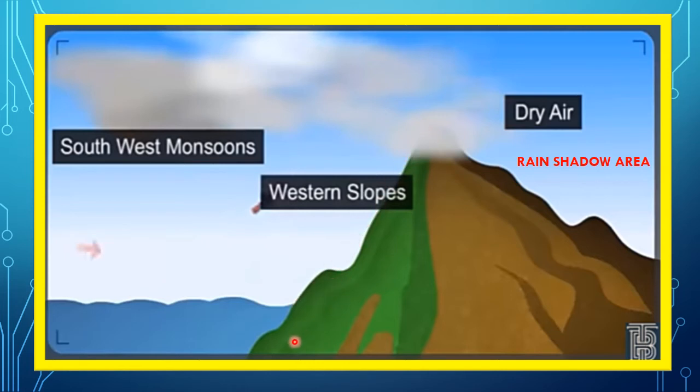So thick forests are here, and by the time they cross over to the eastern slopes, now these clouds do not have that much moisture, they are dry air, so little rainfall that they get. And that is the reason why there is less vegetation on the eastern slope, because this area lies in the rain shadow area or the leeward side of the mountain. The western slopes are on the windward side, they're carrying the monsoon winds, whereas the eastern slopes lie on the leeward side. It is also called the rain shadow area.